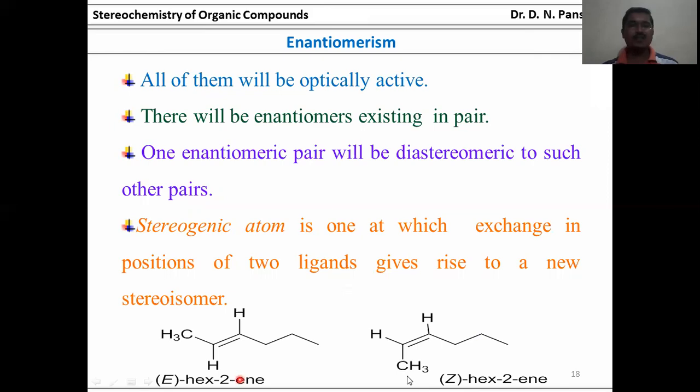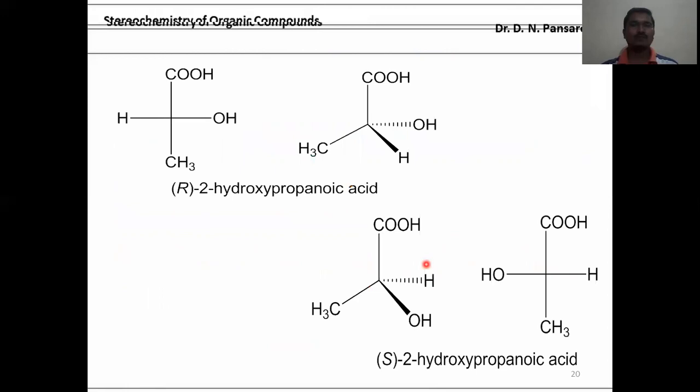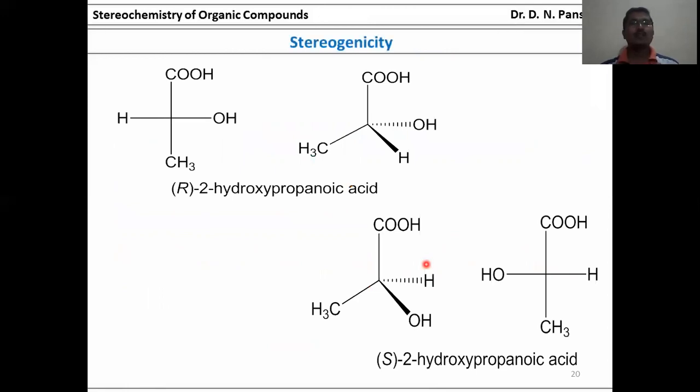Hex-2-ene, and this is Z-hex-2-ene. Chirogenicity can be checked by the local symmetry. Stereogenicity can be decided by the disposition of the two ligands. All chirogenic atoms are always stereogenic. All stereogenic centers may not always be chirogenic centers. This is a stereogenic compound.